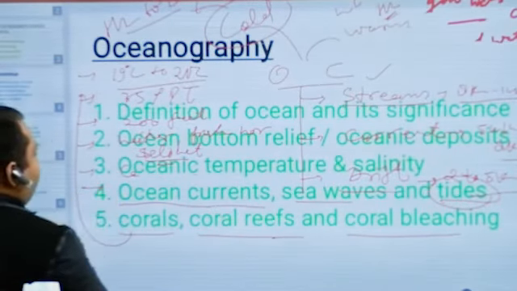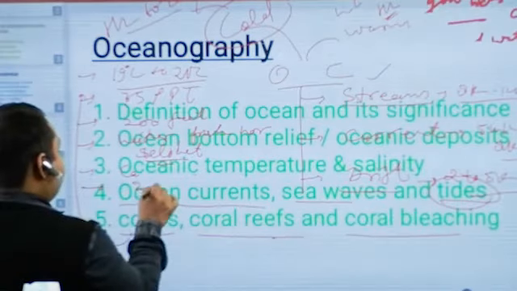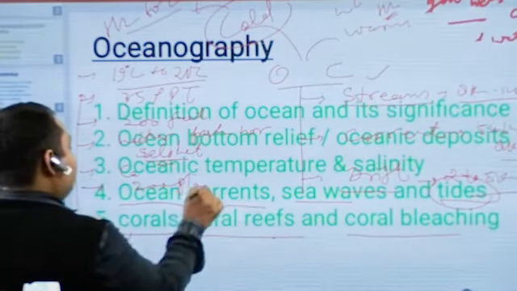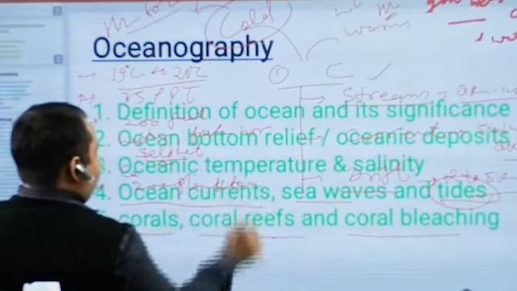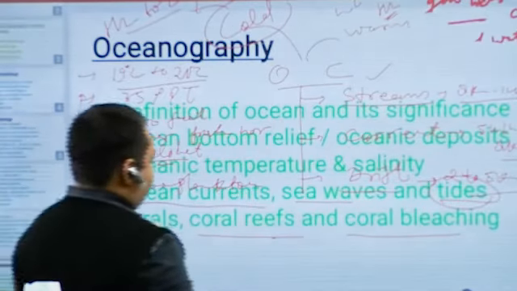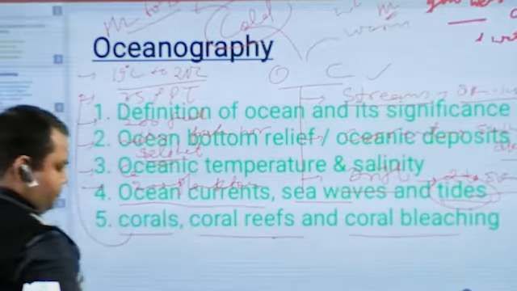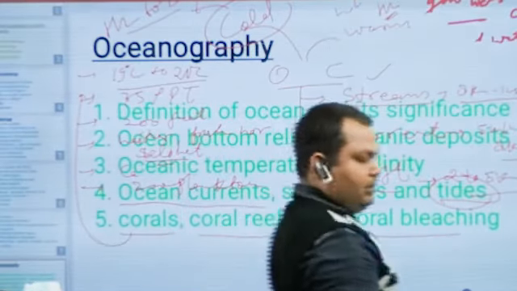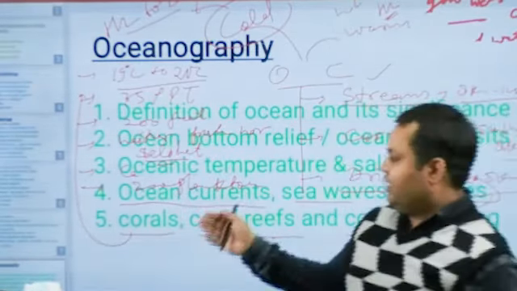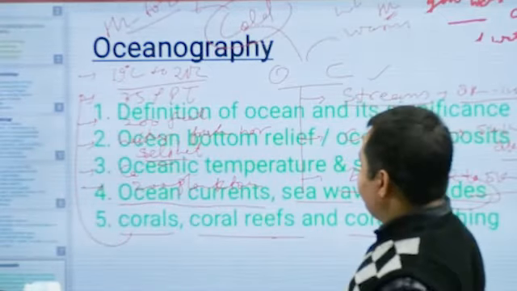The next component required is zooplankton, that is the food of the corals, right? So these are the components associated with the life of corals, the important necessary components for the survival of corals.